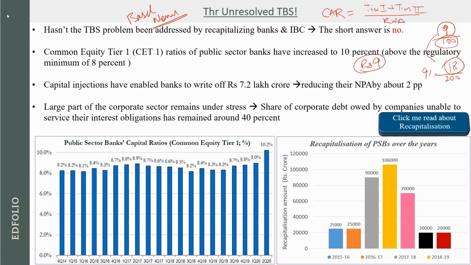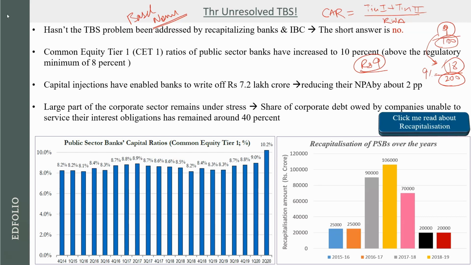ये 9 से 18 जो लाने के लिए, ₹100 आपका लोन रिस्क वेटेड एसेट्स बढ़ गया है, तो that means you need to add ₹9 to your capital. Now, where will this ₹9 come from? From the owners of the bank or from the retained profits, whatever is the case. And in case of public sector banks, the owners are Government of India. So Government of India needs to infuse this money. And that is exactly called recapitalization of PSBs.